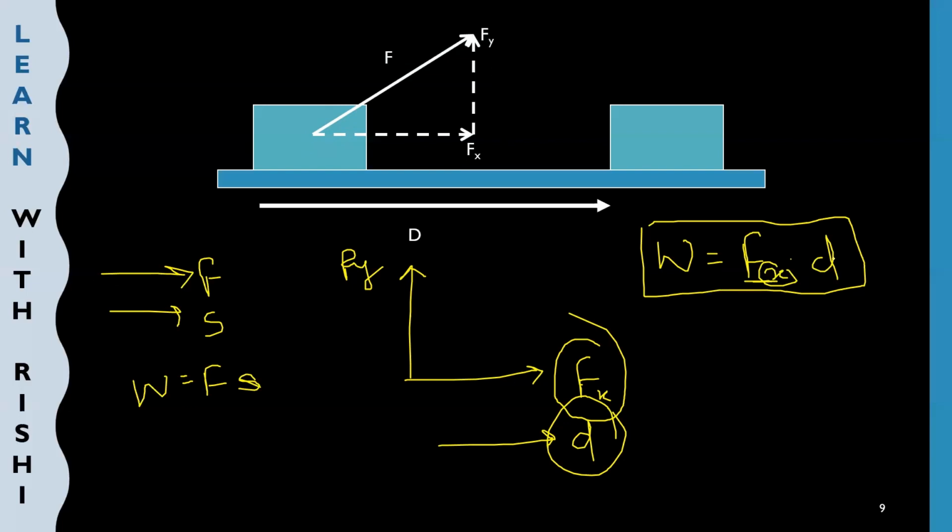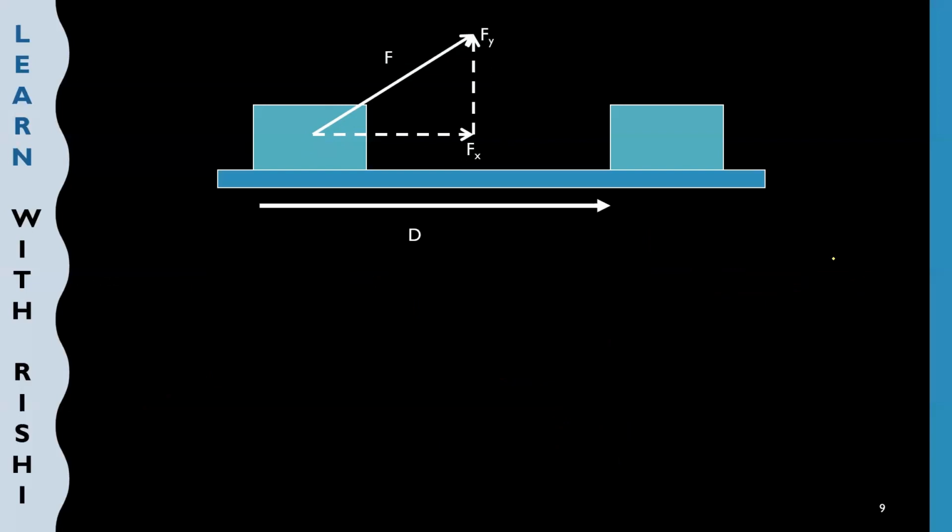Now what is this Fx? We have to solve this Fx first. Then we'll modify our formula. To solve this Fx, we will derive this formula. First we will write the description of the diagram. What do you mean by F? What is Fx? What is Fy? What is D? First we'll explain the components. So here I will start my derivation.